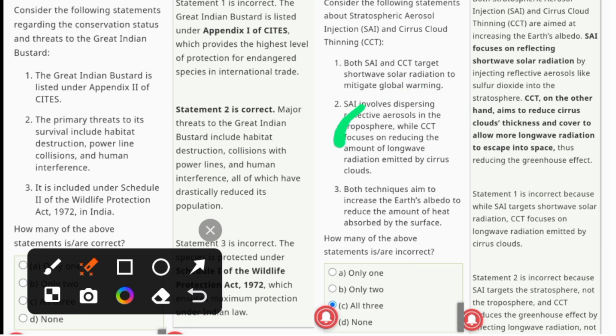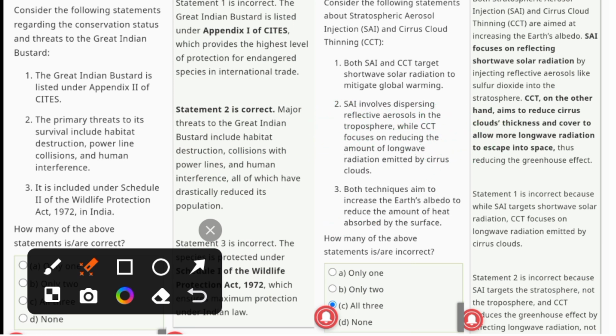And CCT reduces the greenhouse effect by affecting the longwave radiation emitted by the cirrus clouds, not the shortwave solar radiation. So this second statement is incorrect.